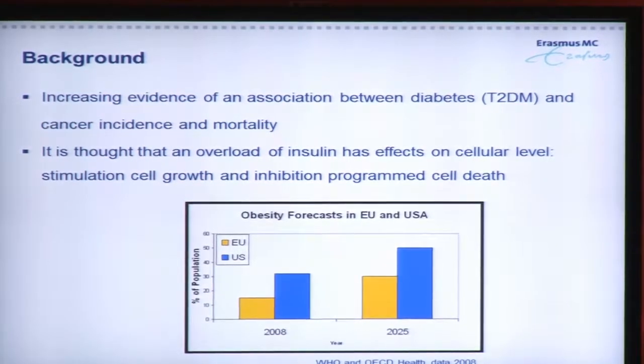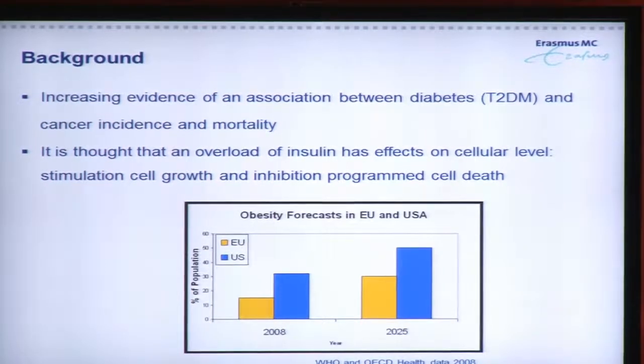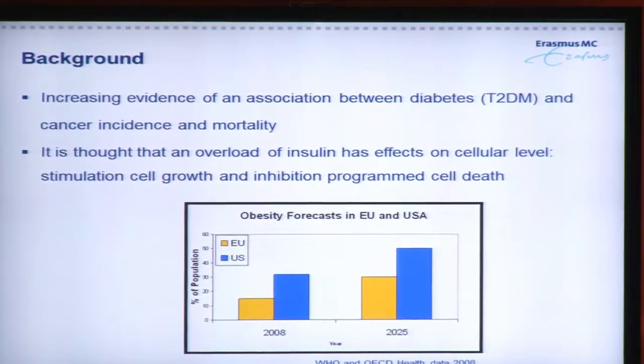of cancer. In obesity, hyperinsulinemia exists, and it is thought that this overload of insulin has effects on cellular level, in a way that it stimulates cell growth and that it inhibits the programmed cell death, and that in this way it can stimulate the carcinogenesis. And with the obesity forecasts, as you can see, they are only rising, and if indeed this association between obesity, diabetes, and cancer is true, then this is not a very good perspective for the future.